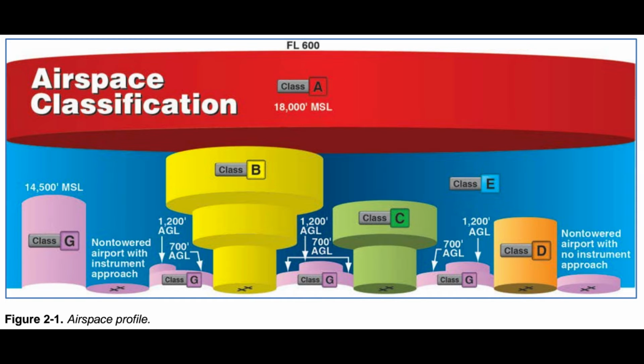Class C airspace. Class C airspace is generally airspace from the surface to 4,000 feet above the airport elevation, charted in MSL, surrounding those airports that have an operational control tower, are serviced by a radar approach control, and have a certain number of instrument flight rules (IFR) operations or passenger enplanements. Although the configuration of each Class C area is individually tailored, the airspace usually consists of a surface area with a 5 nautical mile (nm) radius, an outer circle with a 10 nm radius that extends from 1,200 feet to 4,000 feet above the airport elevation. A remote pilot must receive authorization before operating in Class C airspace.